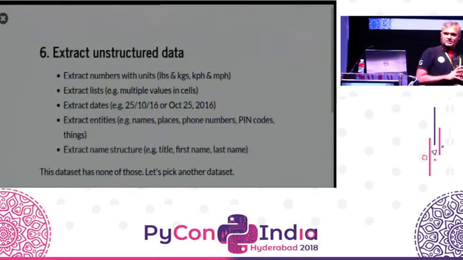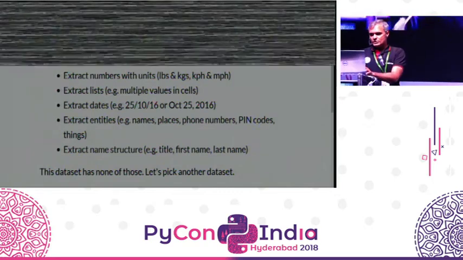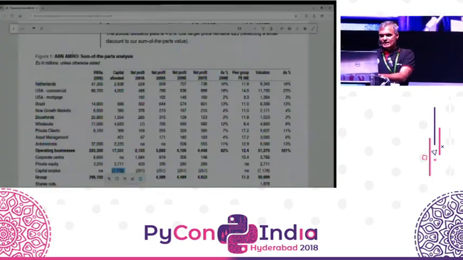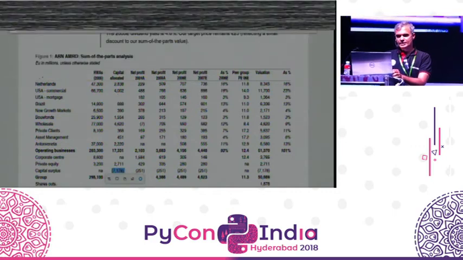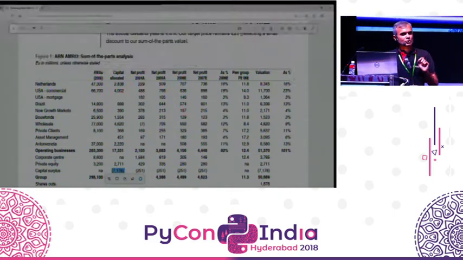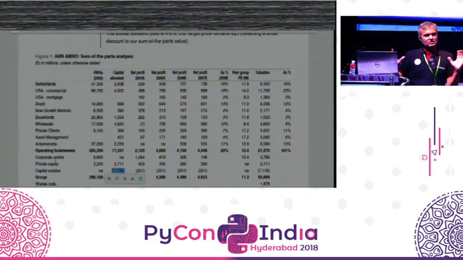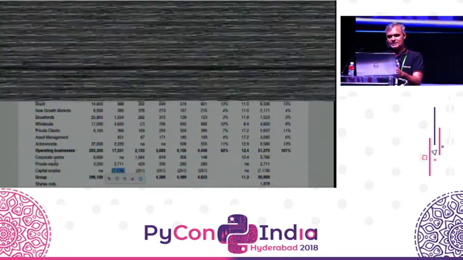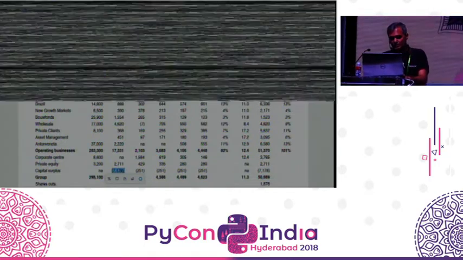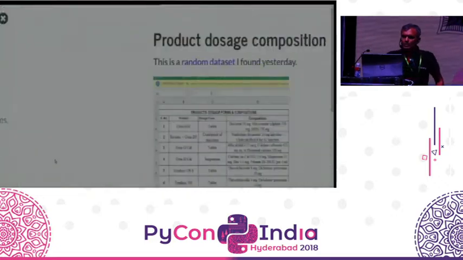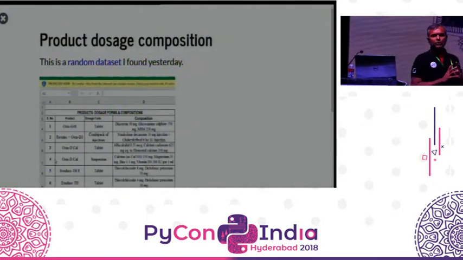The last is to extract unstructured data, but in this particular case, it's not as if we have much by way of unstructured data. The only column that has any kind of unstructured data is the first one. But I do want to give you a feel for what this looks like. The idea that unstructured data can also be converted into structured data is a powerful one, and that's where the bulk of the meaning is. So let's see what this looks like with another data set.